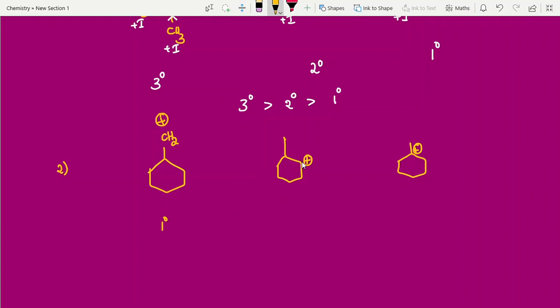Here is the positive charge, but it is attached to 2 carbons, right? You look into this. This is 1 carbon. See here a carbon is there. Here 1 carbon. 2 carbons it is attached to, then it is a 2 degree carbocation. Here only 1. Here students, 1, 2. Next, this is like this. Now see, this carbon is attached to how many carbons? 1, 2, 3. 3 carbons means 3 degree carbocation. That's it. Which is more stable? 3 degree, then 2 degree, then 1 degree. That's it. Now, question 3.